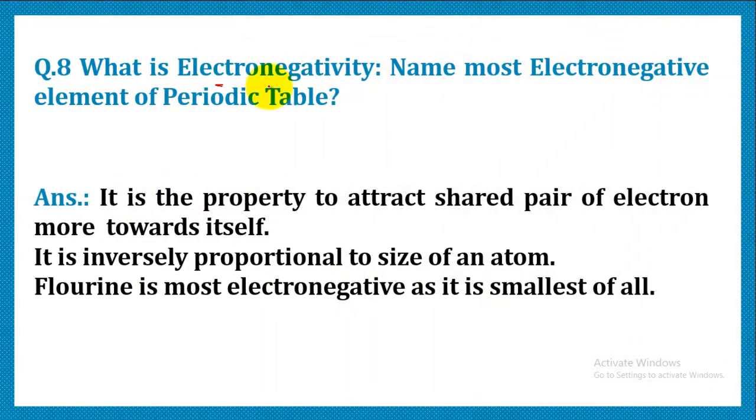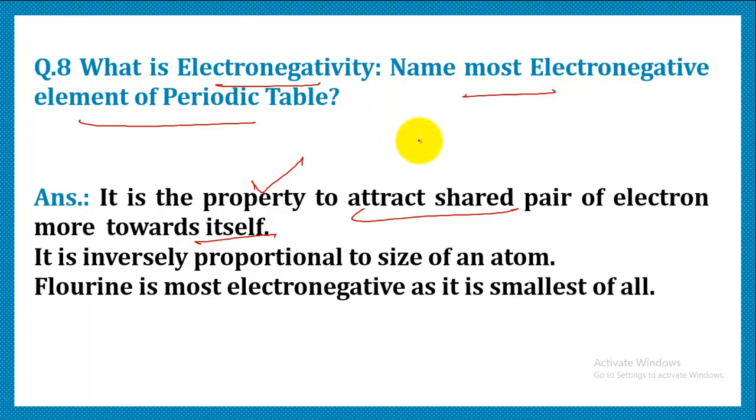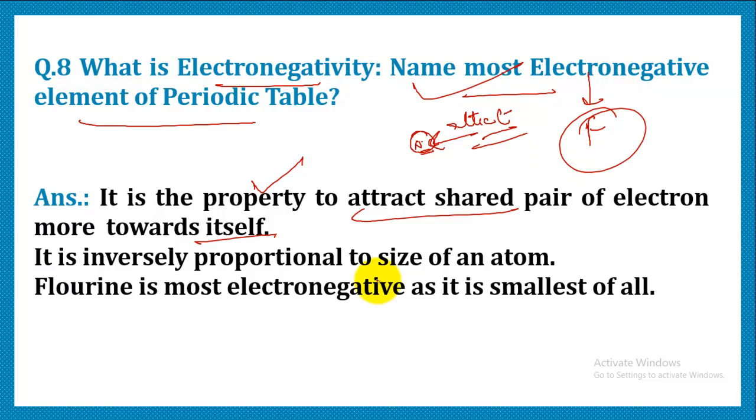What is electronegativity, and name the most electronegative element of the periodic table? Electronegativity refers to the property to attract the shared pair of electrons more towards itself. The smaller the size of the atom, the higher the nuclear charge and it will attract the electrons more towards itself. Obviously the smallest element of the periodic table will be the most electronegative, that is fluorine.